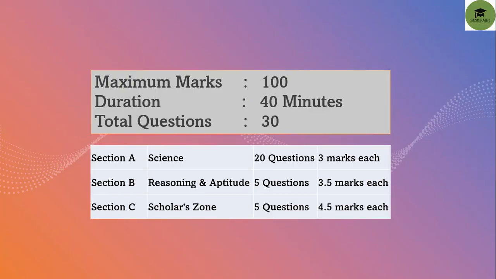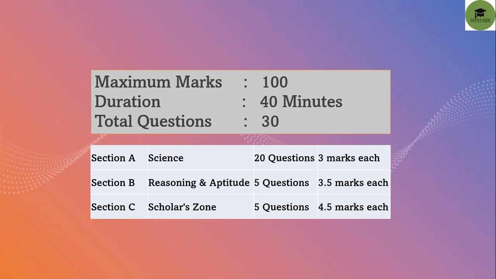It is a 100 marks question paper. The total number of questions is 30 and the duration is 40 minutes. The paper has three parts: Section A, Section B and Section C. In Section A, the science section, there are 20 questions of 3 marks each.